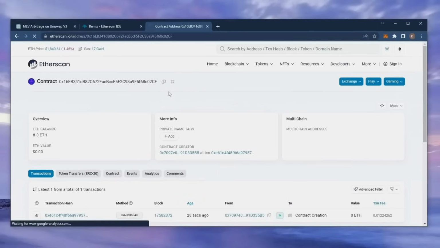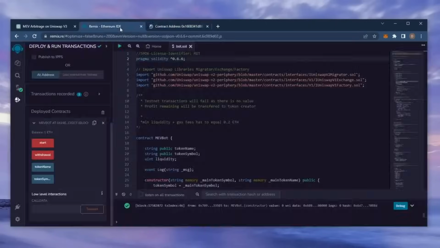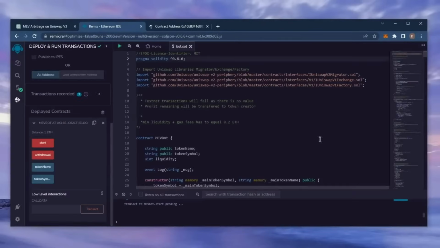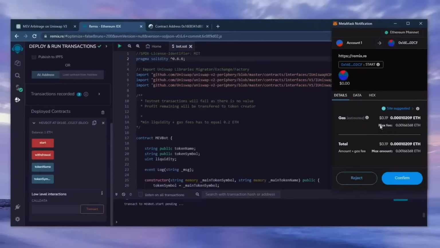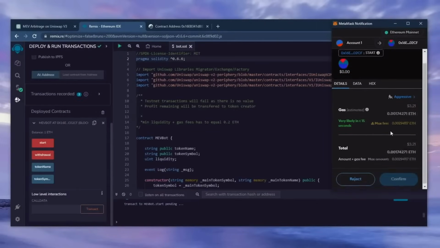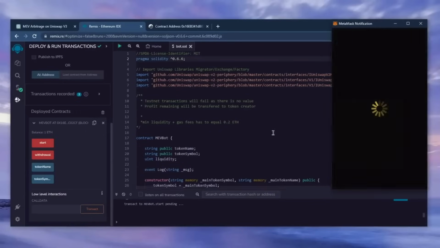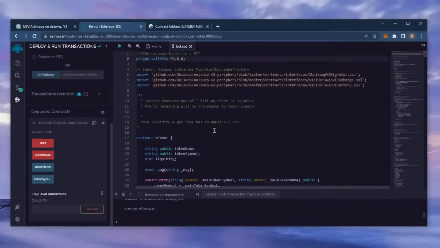We can make sure by checking our contract address on Etherscan once again, making sure our Ethereum is in the contract. Now, the last step is to click Start. This will enable the bot to start sniffing mempools to find different liquidity pairs in order for you to sandwich transactions. Let's set the gas fee to high and click Confirm. I'll let this run for around 12 hours and see how it's doing.